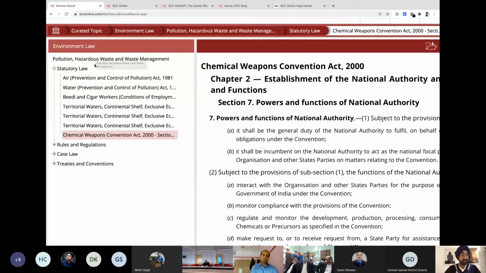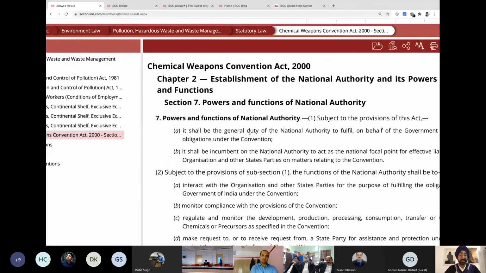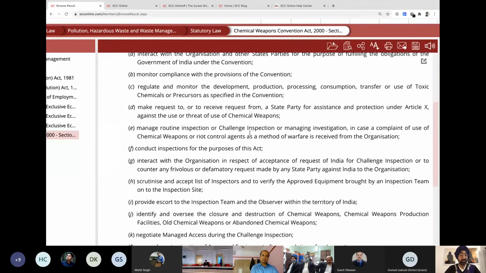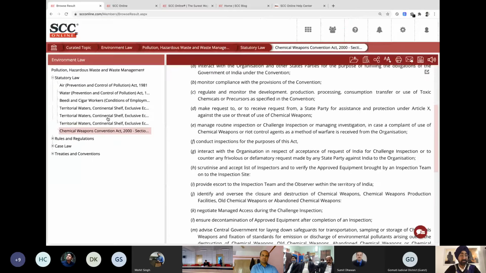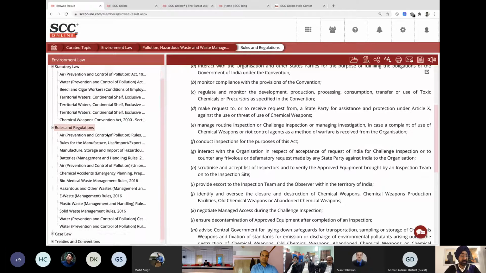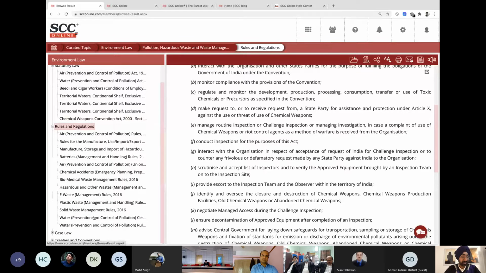That means on this topic, the Chemical Weapon Convention Act is not completely related to this topic, but there's one section of the act which is related to this topic. And that is given over here. And you can scroll down, you can read it, and you're good to go. So what is happening is that all the statutes related directly or indirectly to this topic, or any topic for that matter, are listed over here. If you go to another head, it'll have different options. Same goes with rules and regulations. All the rules and regulations which are related to this topic are mentioned rightly over here.